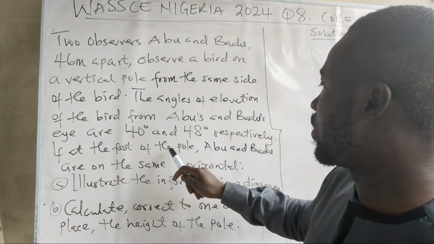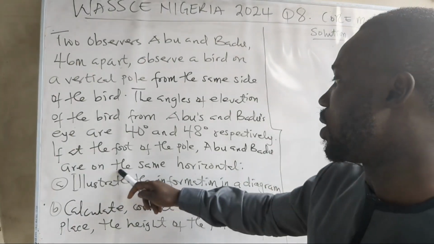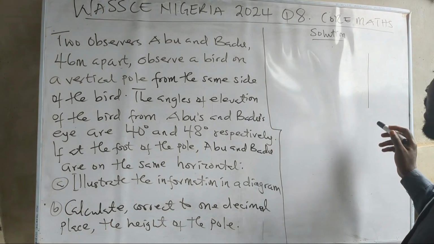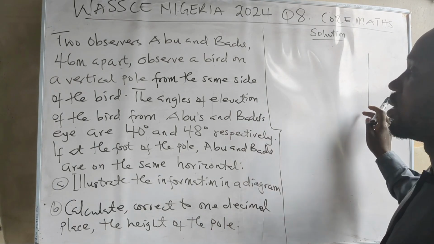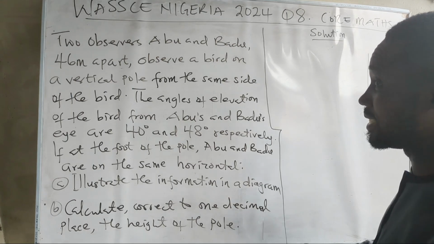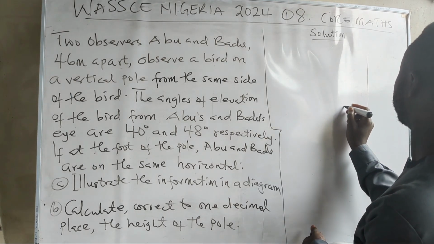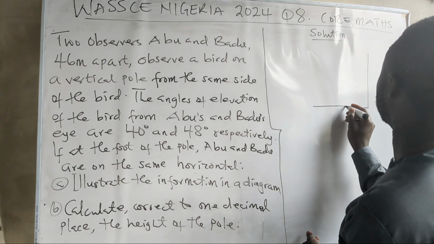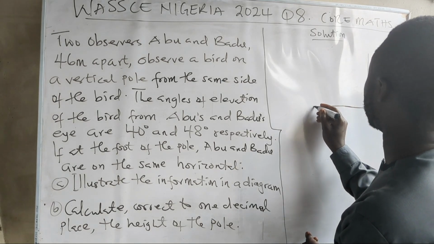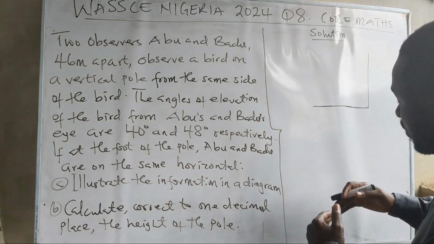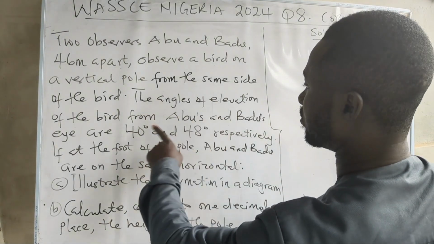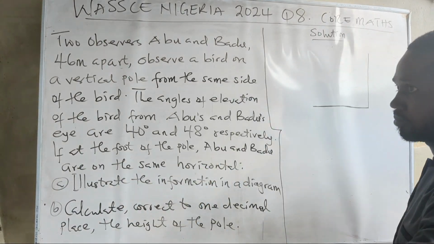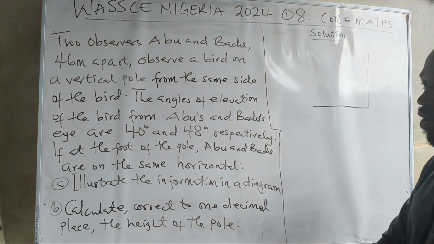If at the foot of the pole, Ebu and Bedu are on the same horizontal, so it's assumed that Ebu and Bedu are on the same horizontal as the foot of the pole. They are on the same horizontal ground.